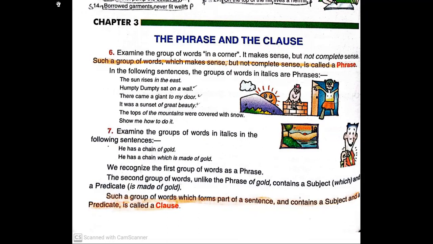Yes, a sentence may be a phrase or a clause, because a phrase doesn't give complete sense to a sentence. Okay, this has been clear. When we join phrases together, it makes a clause, it gives a complete sense, and this further constitutes a sentence.